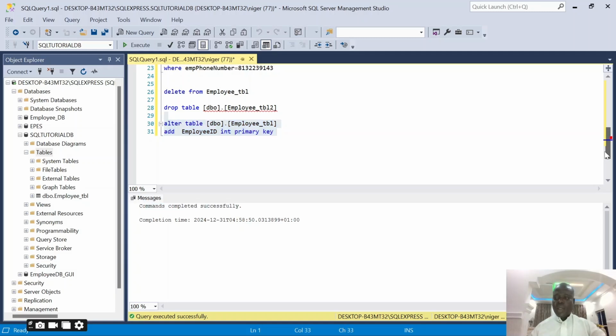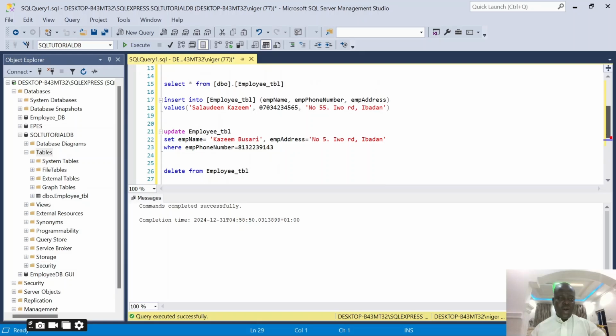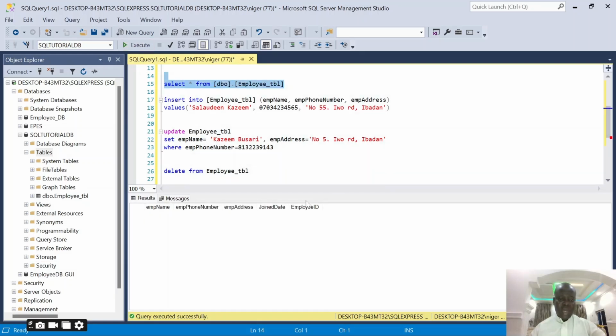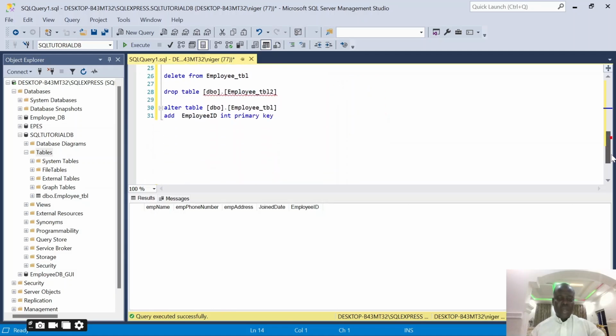So when I go back and select to see all the records, all the things that I have in the table now, and I run this, you can see it. Okay, and I have employee ID. So we've used alter statements to add the employee ID to our table. So with this, we have come to the end of today's tutorial, to the end of today's lecture.